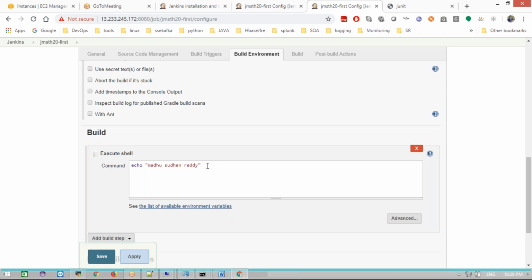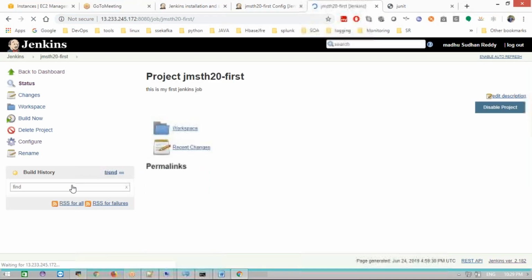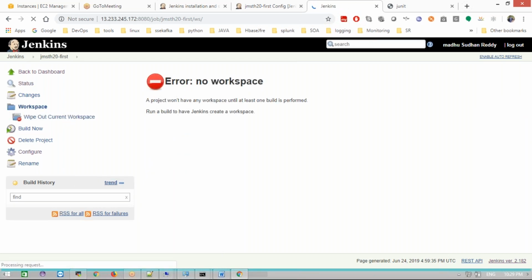Okay, we'll come back. Just apply, save it, and don't waste time. If you want to run this job, see, I don't have any source code, right? Because we didn't add any source code management tools, that's why we don't have any code now. If you want to run this, we can click the build now button on the system's right side.